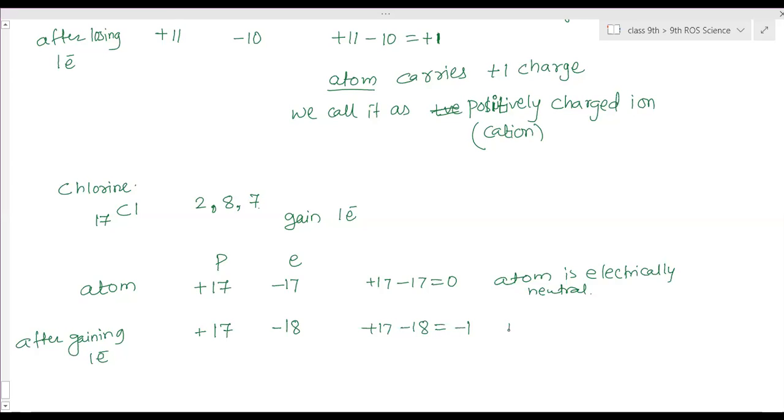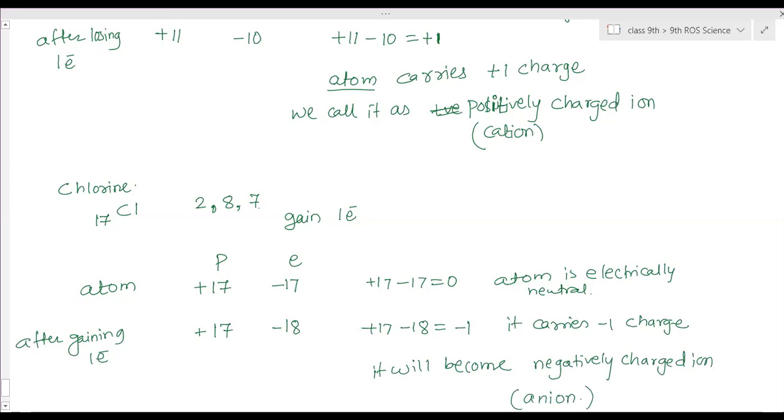Now it carries a minus 1 charge. That means it becomes a negatively charged ion, and we give it the name anion.